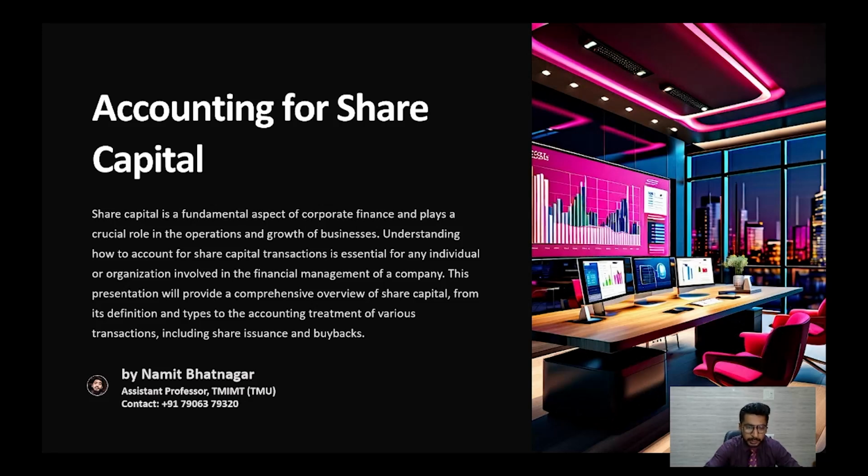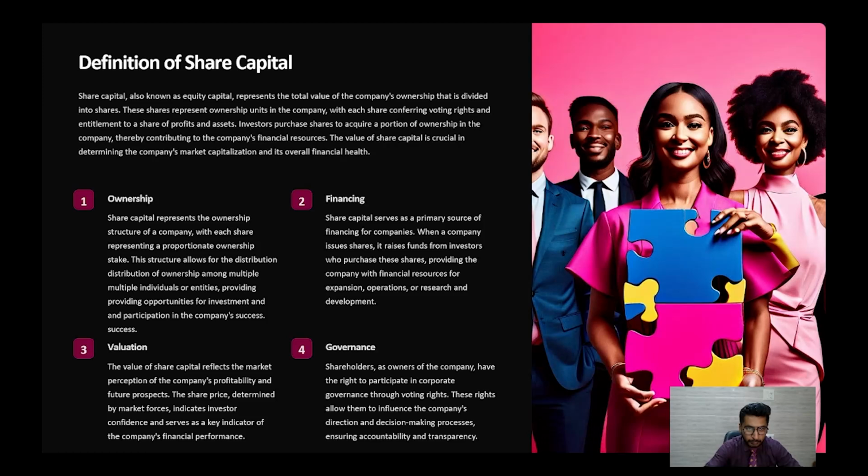We'll learn about the terms share issuance and share buybacks later in this course, but for now, we shall understand what a company is and what share capital is, and why share capital decisions are really important for the financial management of a company. Now let us just dive into the video and explore the word share capital.